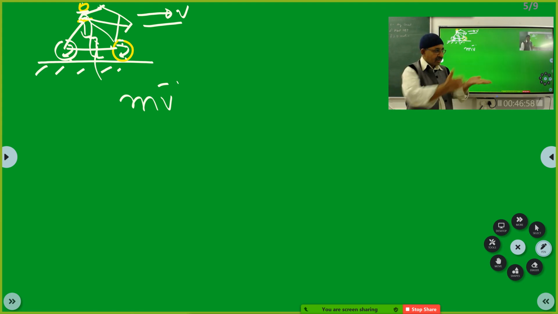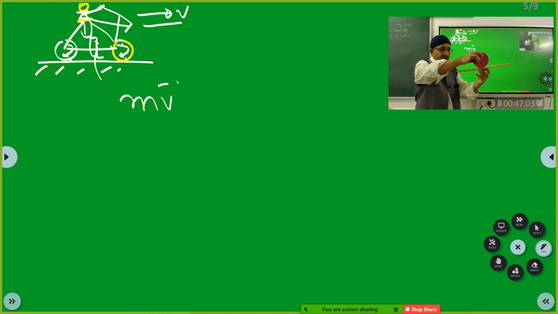Right? All of you understood? Now there is static friction. Now when you turn the wheel like this, the cycle wants to still go like this. So you created a kinetic friction. So the wheel and the cycle want to now skid in this direction. But between the wheel and the ground, the frictional force will be towards me. Understood?